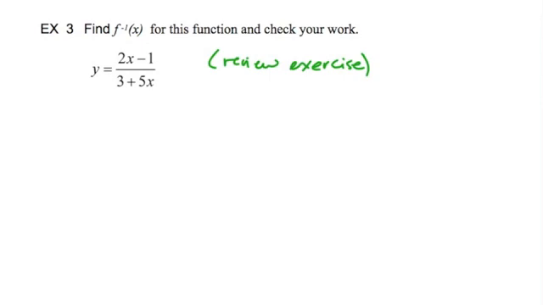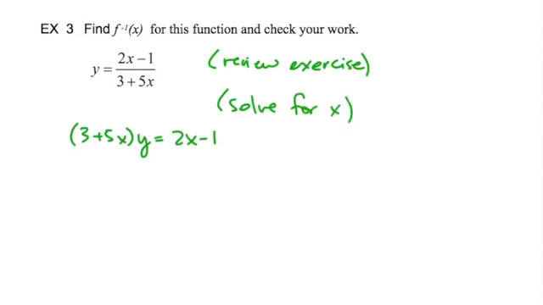So one thing we can do is switch the x and the y. A lot of people do that first, mostly because we're really attached psychologically to having the x as the independent variable. I'm going to specifically choose not to do that to test our psychological strength, I suppose. So I'm going to solve for x. I'm going to move everything around and solve for x.